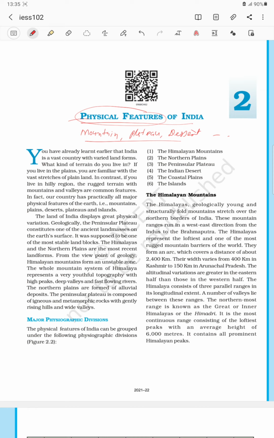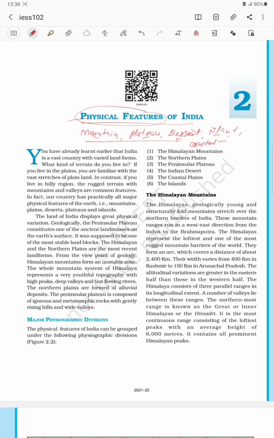So generally in India, all types of physical features of the earth, mountain, plateau, desert, island, coastal plain, are available in India, okay?